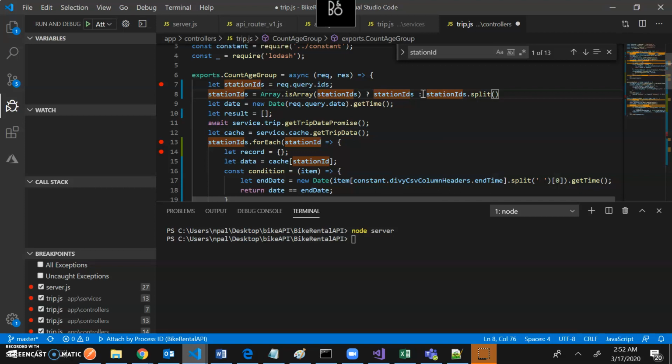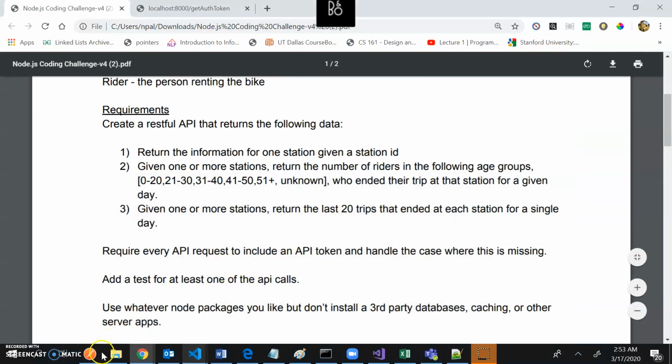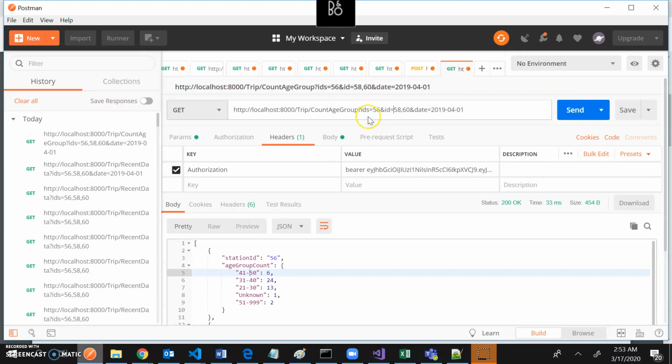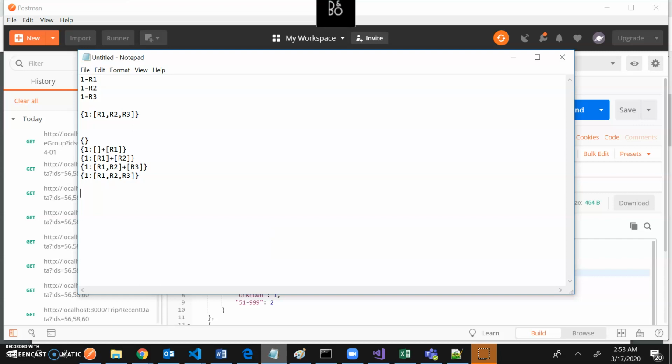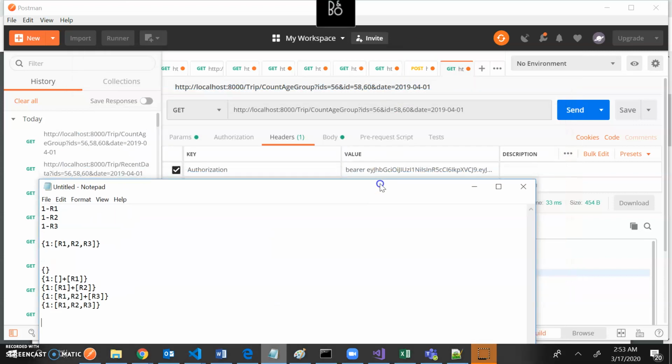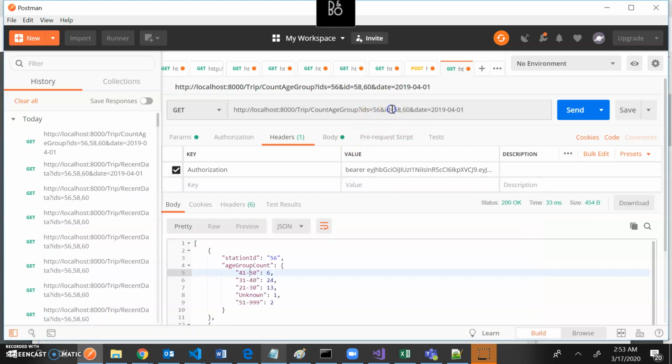So this is what I mean to say, that will grab me one ID or comma separated IDs. So what I mean to say is this: if I come here, see how it is coming, ID 56, ID 58, that will come to me as an array. So ID 56, ID 57, the same parameter, if I repeat multiple times, ID is 56, sorry, ID is 58, and so on.